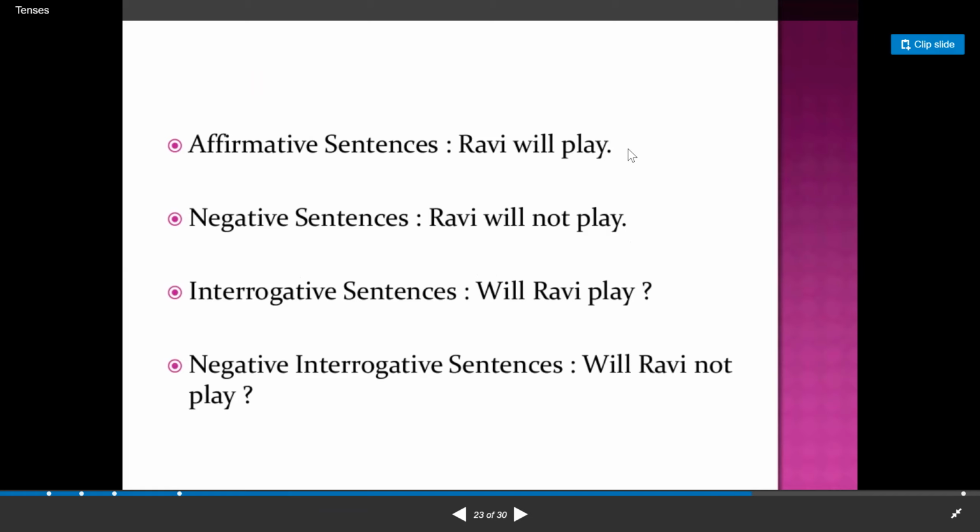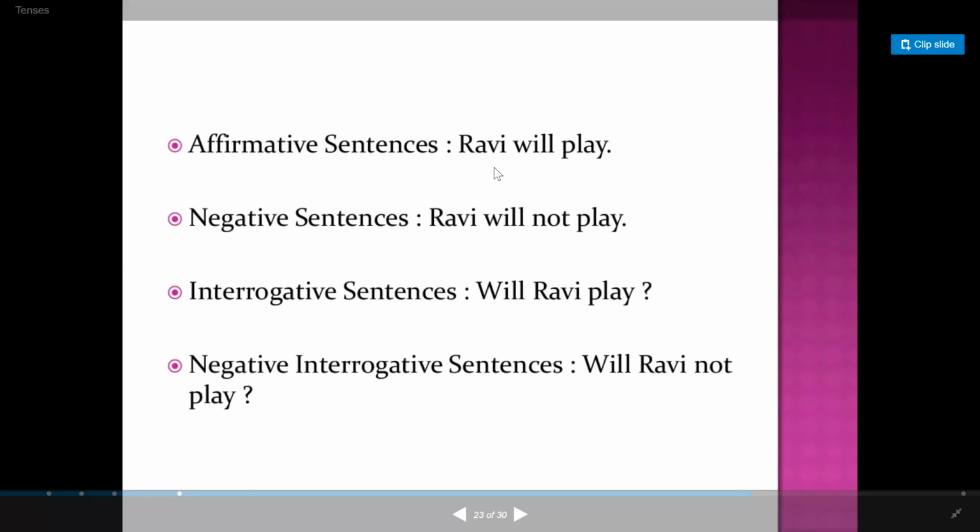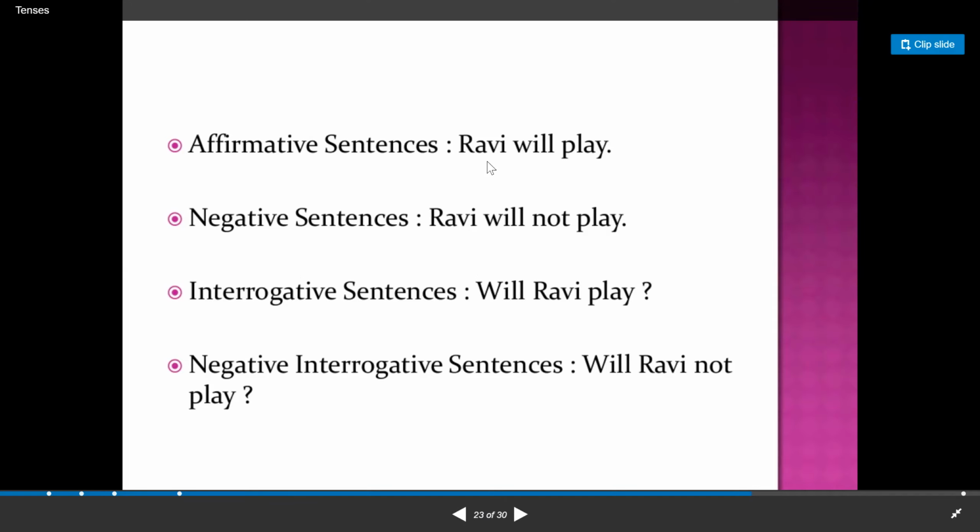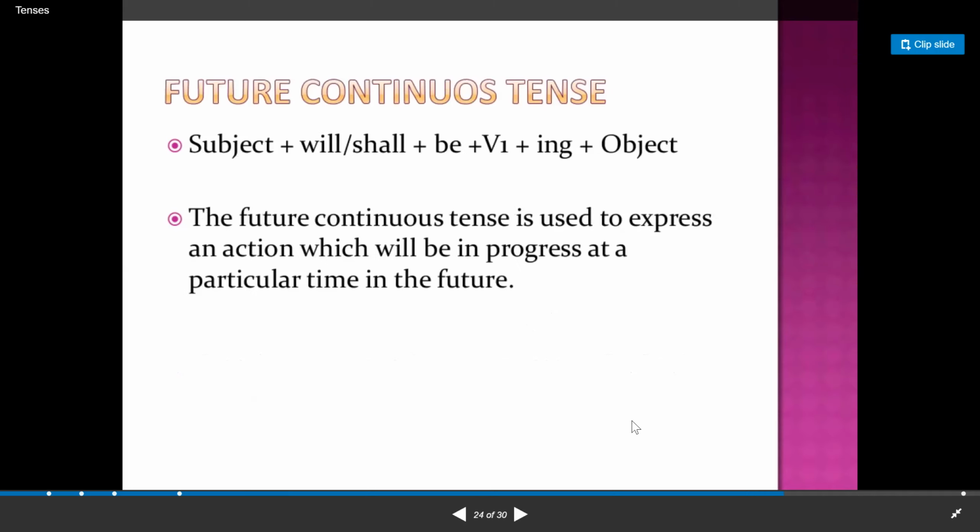It is acceptable these days, though we have to use shall with I or we, but you may see will being used with all sorts of pronouns, so there is no segregation right now. So Ravi will play. While making its negative, Ravi will not play, and interrogative, will Ravi play, and will Ravi not play. It's super easy.